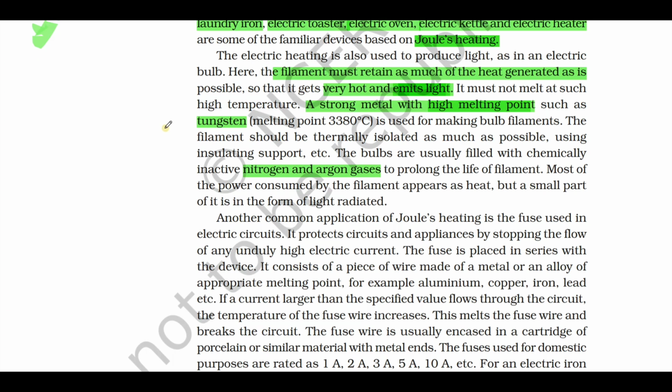The answer is because nitrogen and argon gases have a completely filled or stable structure. They do not react with any other metal or non-metal, hence they are used in the filament. These gases do not react. Why? Because their valence shell is completely filled, an octet structure.